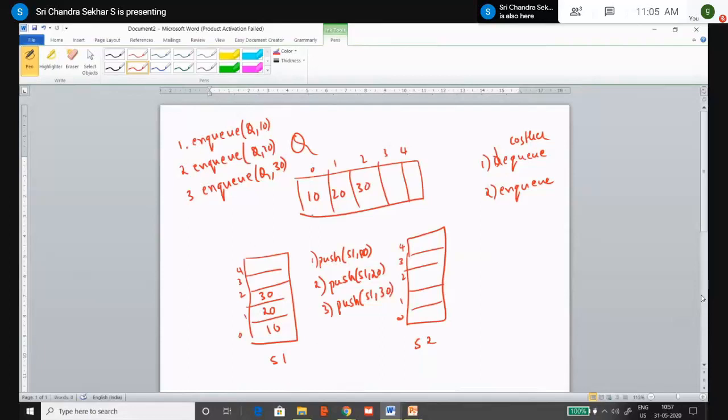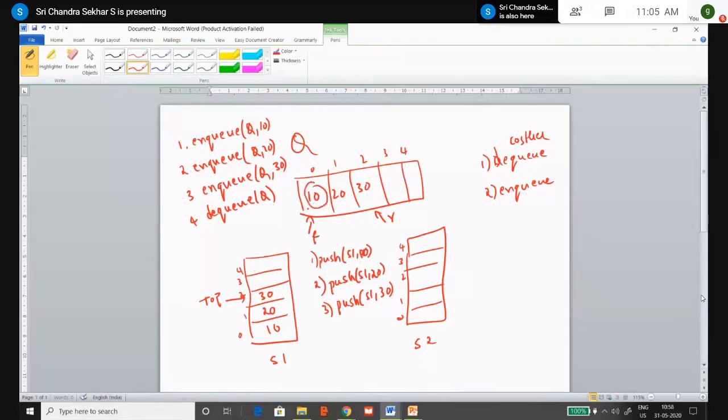Now my front pointer is pointing here and my rear pointer is pointing here, and coming to stack 1, top is pointing here, right? Now we will perform a DQ operation. The fourth instruction which I am performing is DQ of Q. You should not say DQ of 30 or DQ of Q comma 20. Why? Because the default DQ will be performed at the front end of the Q only. Therefore, which element has to be removed here? It is nothing but 10.